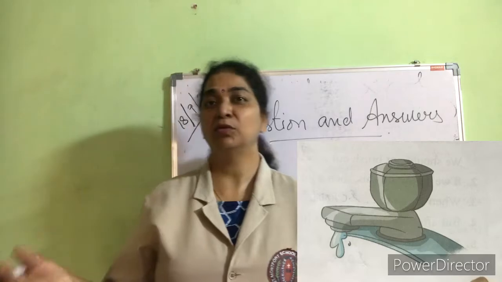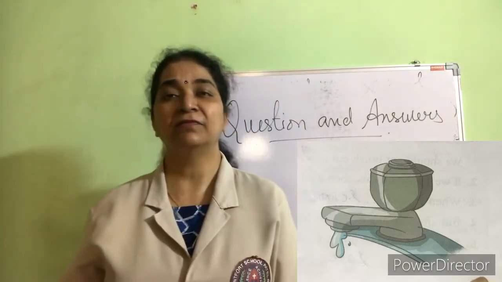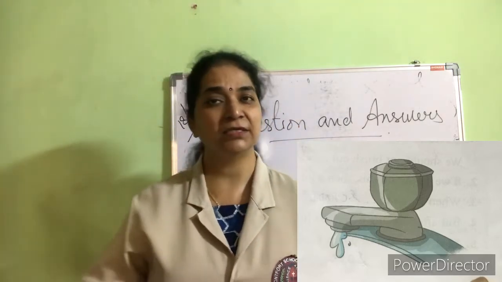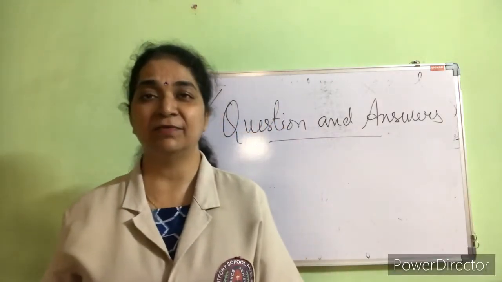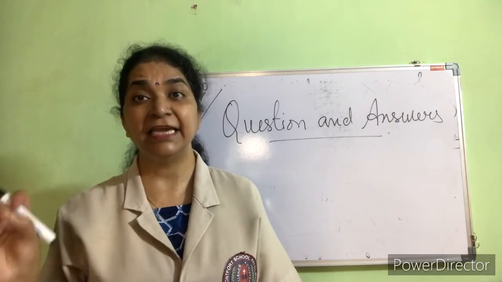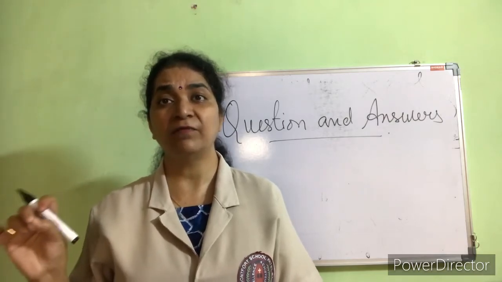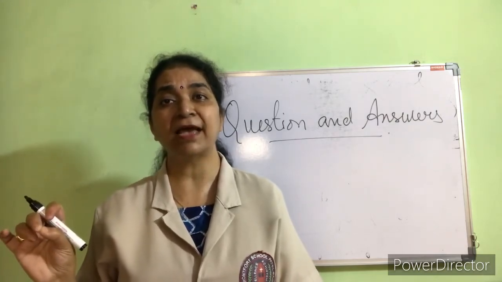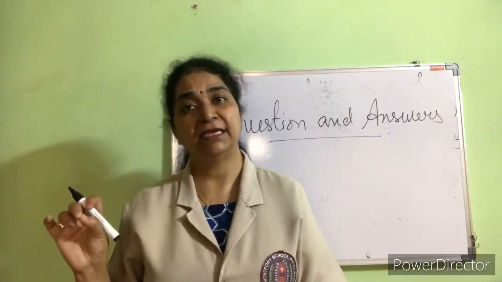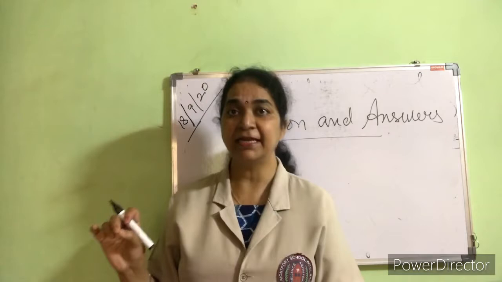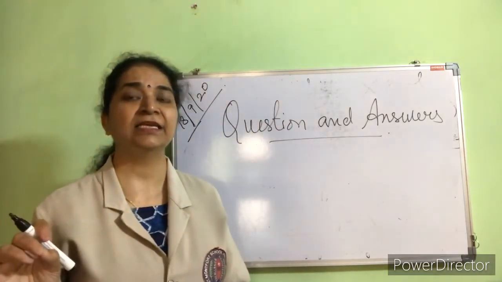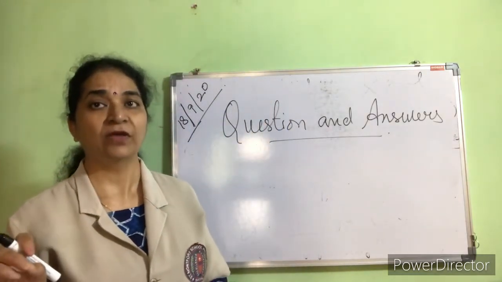You may get what happened? There is wastage of water, there is wastage of something else or anything. 4 other answers will come, but you have to choose the right one. What will happen if there is a leaky tap? There will be a wastage of water. Water will get wasted. When there is a leaky tap, there is wastage of water.